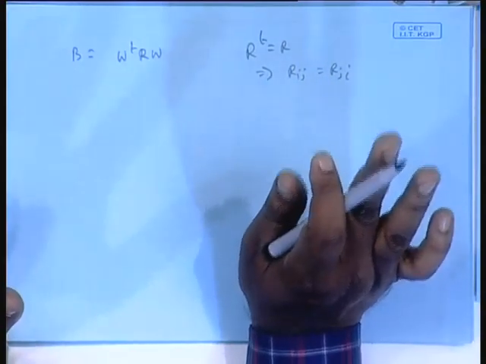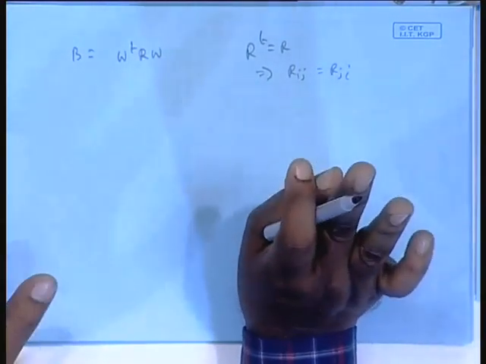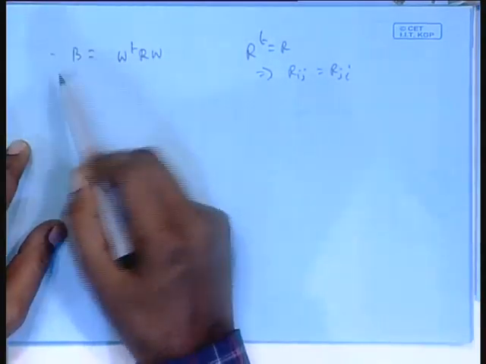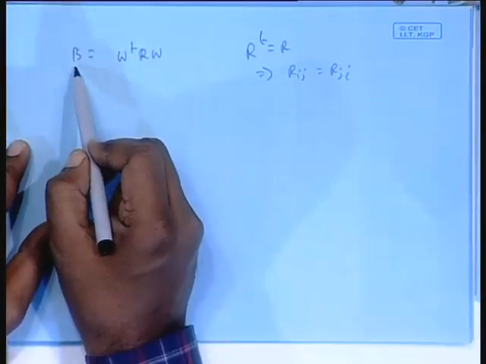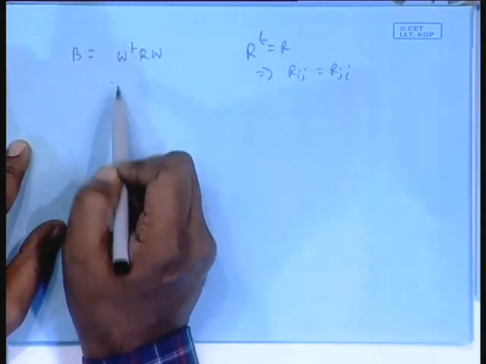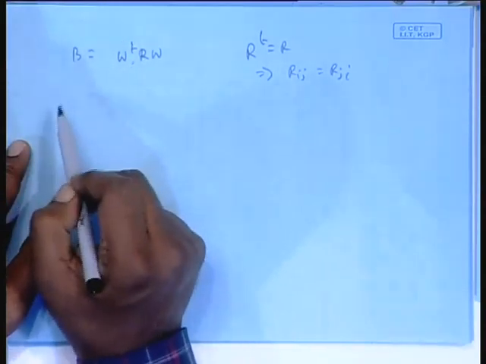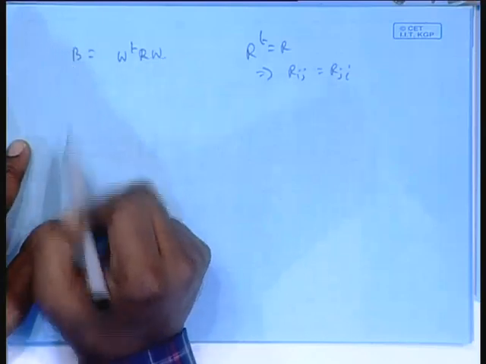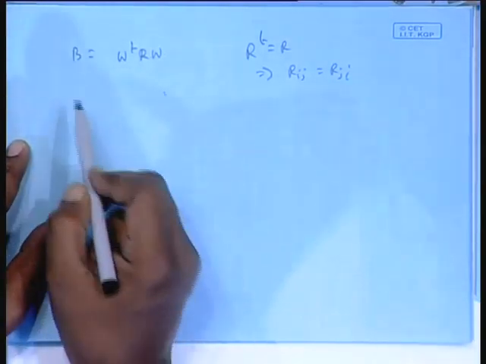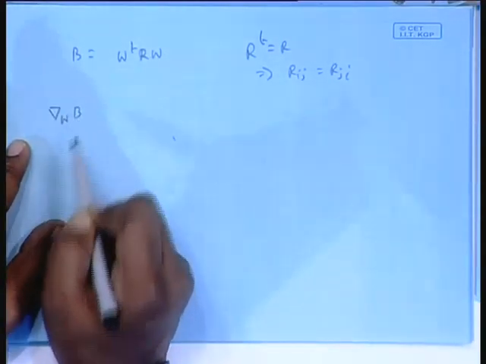R13, R31, R14, R41, they are all the same. This is given to us and we are evaluating this. This is a scalar, again a function of all the weights W0, W1 up to Wn. So, I can differentiate B with respect to each, put them in a vector form. So, that will be my del_W B.